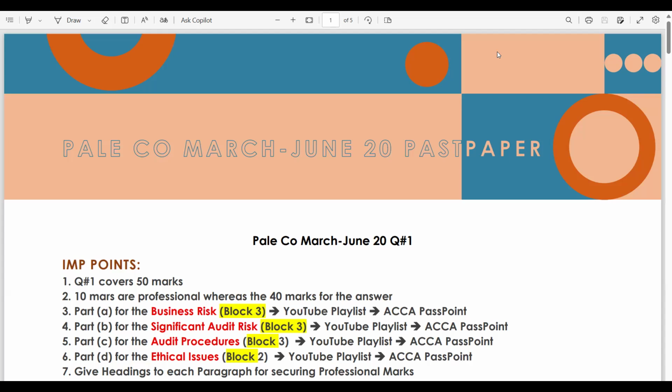So, this is your inventory, including construction companies and furniture manufacturers. Approximately 30% of the timber is exported. Now there is the word export. So it means you have to write a risk on the foreign currency. Okay, so these are the keywords which you should pick while writing the business risk. How can you identify or pick these risks? Only if you have watched the business risk lecture under Block 3 on the ACCA Passpoint channel.